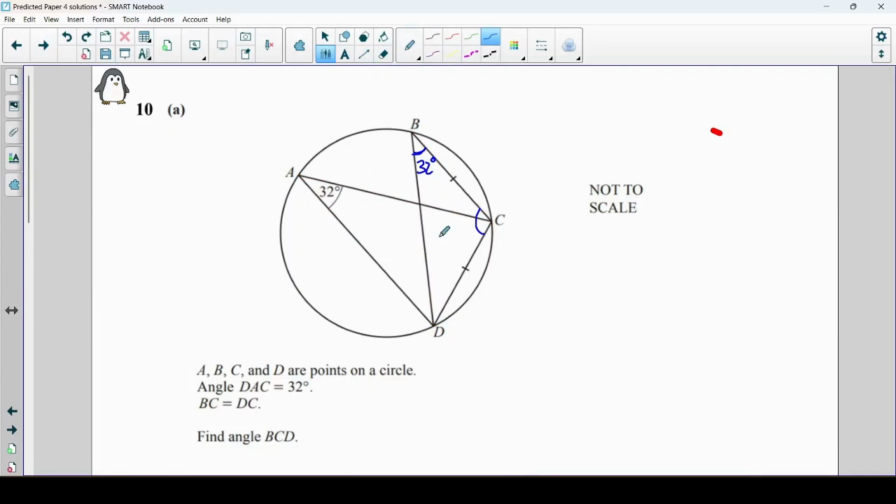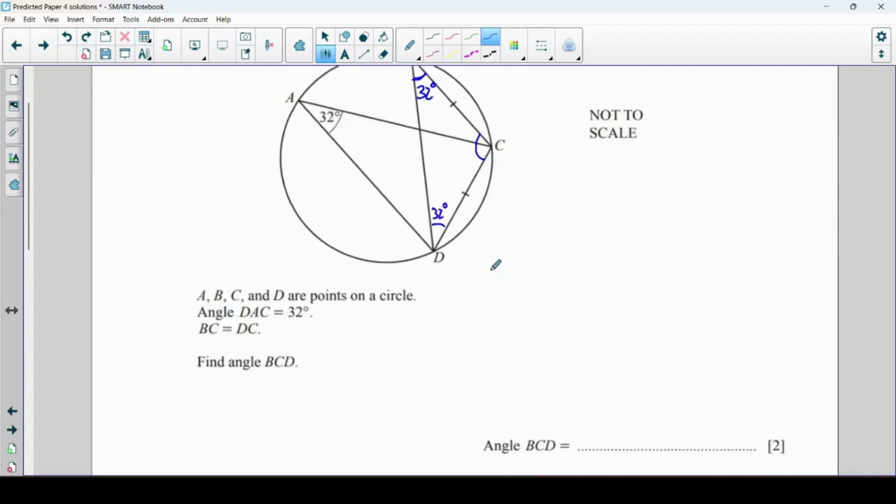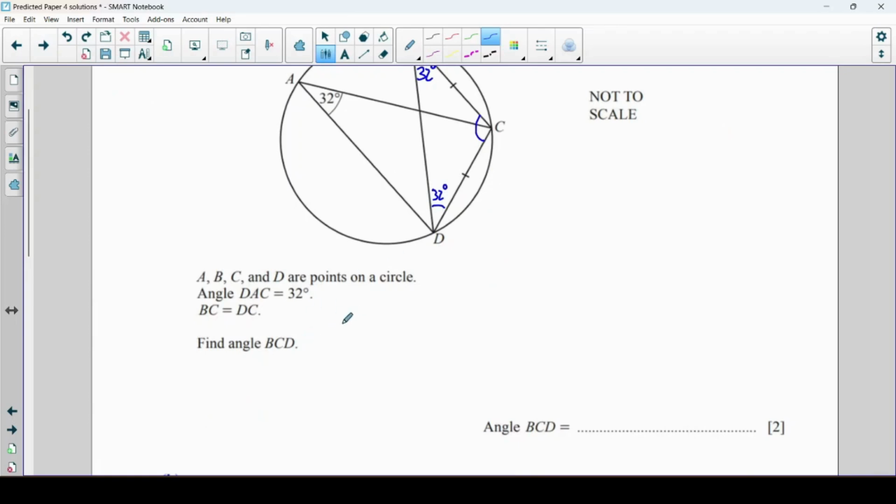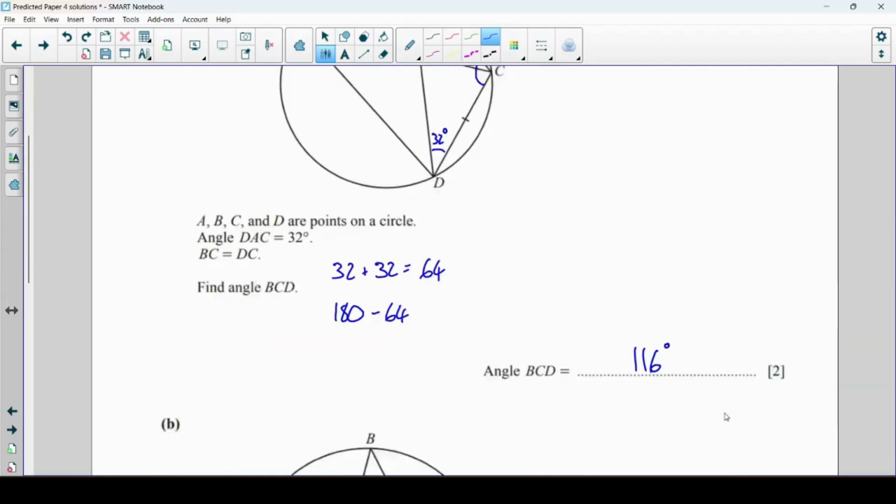Now I'm going to use the fact that this is an isosceles triangle, so that means that this one here is also 32 degrees, and now we've got everything we need to find that angle BCD. So 32 add 32 is 64, and then to find the missing angle I'm going to do 180 subtract 64, which is 116 degrees.